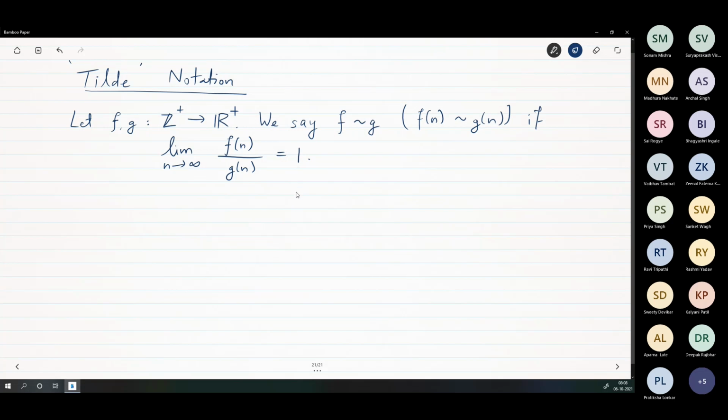Now this is a limit. Now you can write this in terms of epsilon and n naught if you want, whenever you require. Okay, so that is another thing, right? Is this okay? Is this clear to you guys?